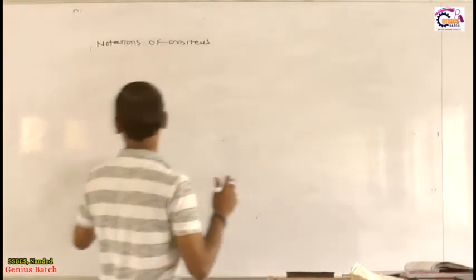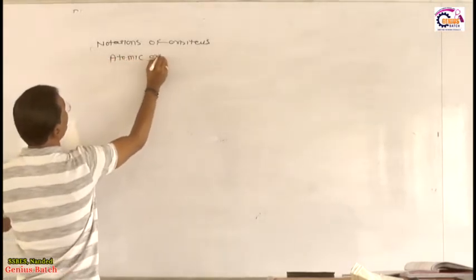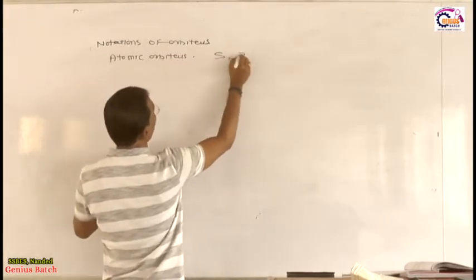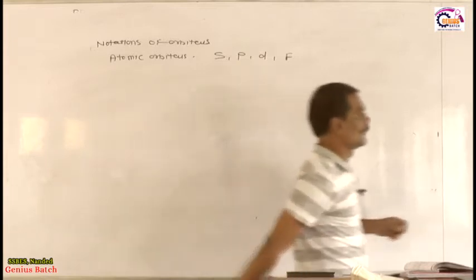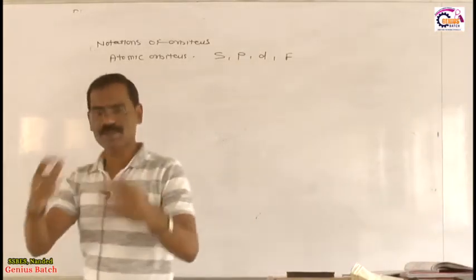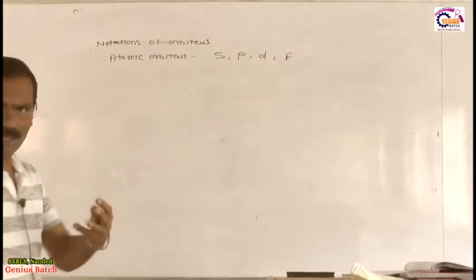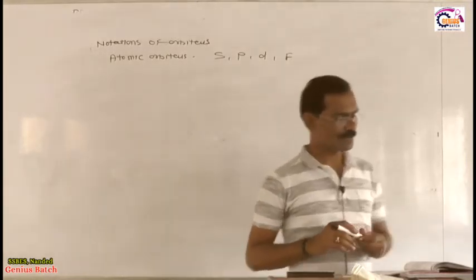Atomic orbitals we notate by atomic orbital. How do we recognize an atomic orbital? Either the electron is present in an s orbital, p orbital, d orbital or f orbital. This is the representation of atomic orbital. It might be s, p, d or f. But what is the notation of molecular orbital?